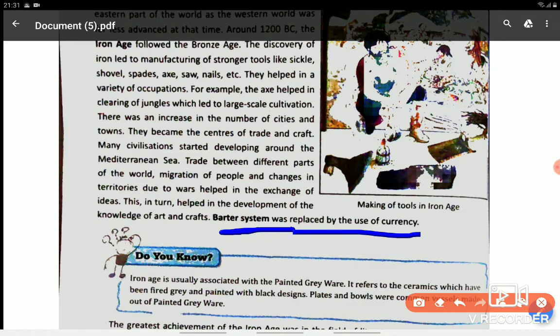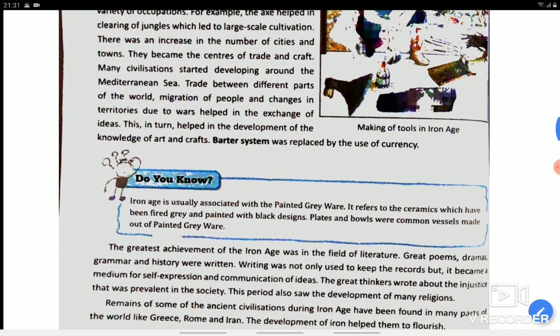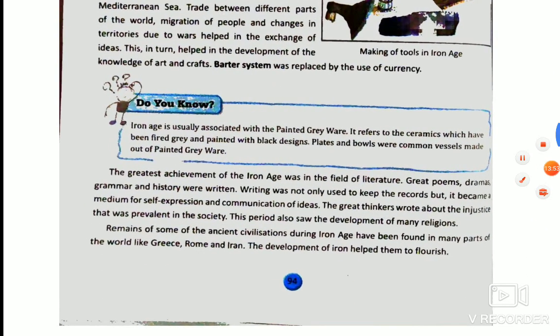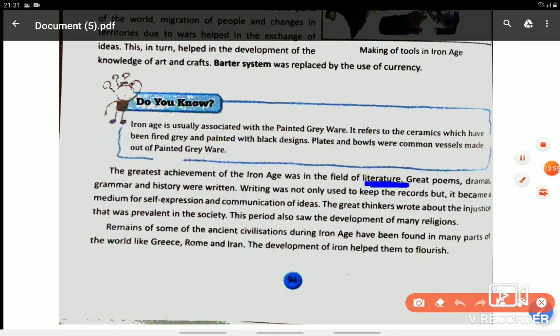And along with that, the greatest achievement of the Iron Age was literature, out of which we come to know about the past history of ancient India. And this Iron Age is also known as painted grey ware, because this was the main contribution of this Iron Age, where the people used this ceramics and they named